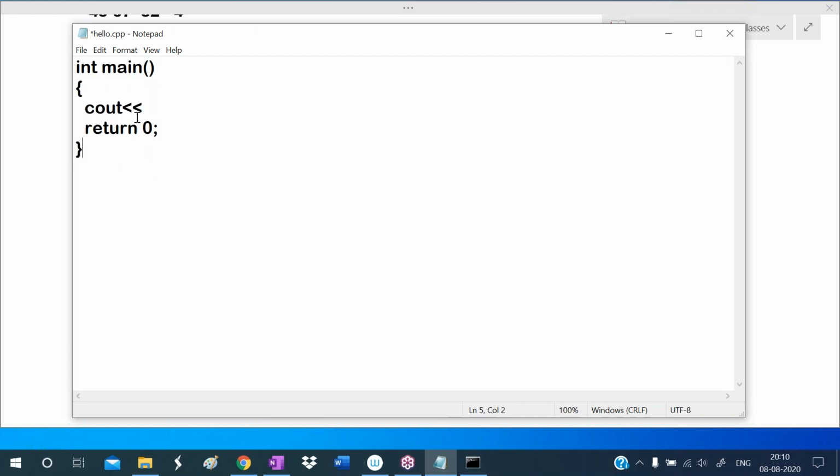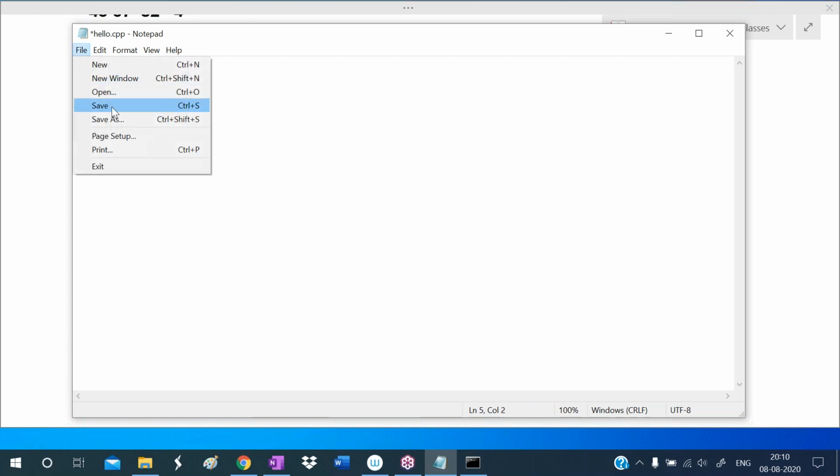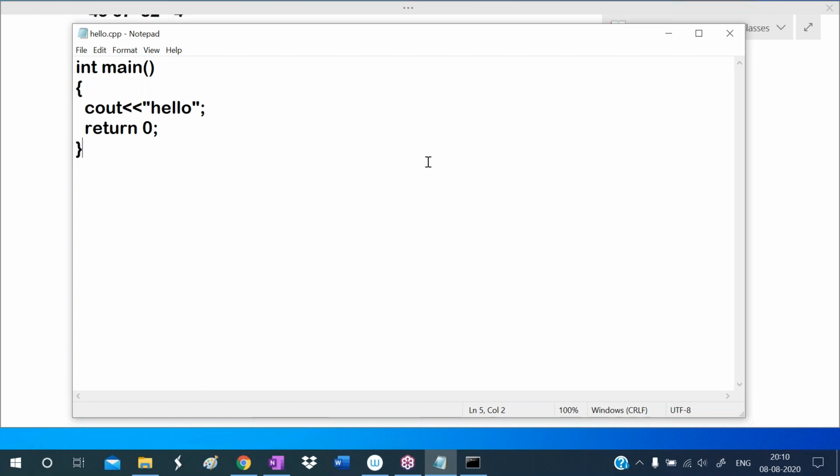But just try to see where we write the program, how we can compile it, and how we can get the output. Just try to observe that one. See here. So with cout, we write the insertion operator, then we write hello. I'm writing like this. Now observe carefully. On the output screen, I want to print hello. So I am using the object cout, then the insertion operator. If you write like this, that will give one error.